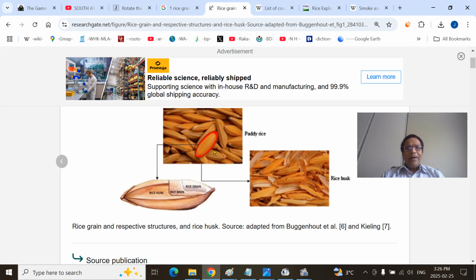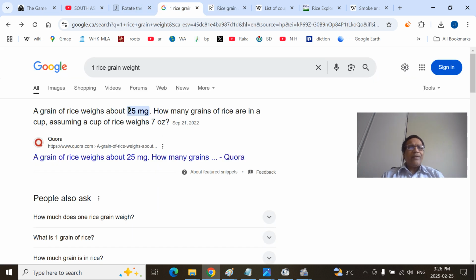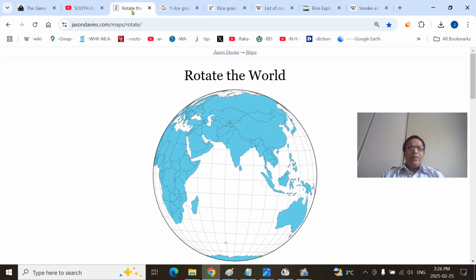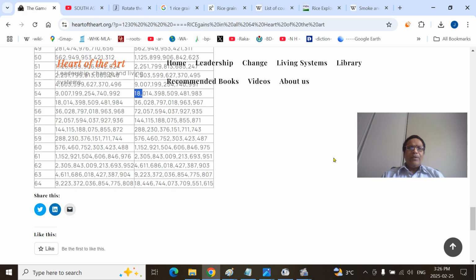And again, the rice has a kernel here and a bran here, and a husk. If you take the husk, the weight of the grain will be a little more, 20-25%. But we have taken a standard. Like they give here the standard rice grain, I think without husk weighs around 25 milligrams. I rounded it down to 20 milligrams. So that's what it is.